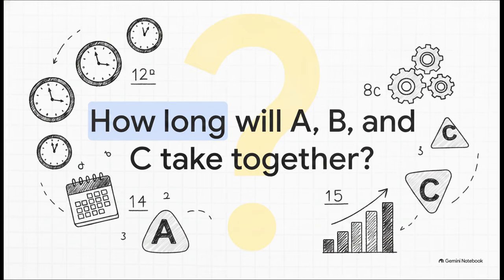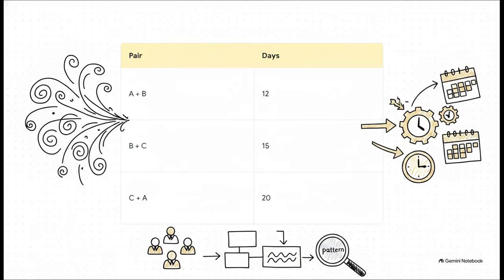I know. At first glance, this alphabet soup of pairs looks incredibly intimidating. Your brain naturally just wants to panic when it sees this many combinations all at once. So, the crucial point is how you organize it. By placing these chaotic variables into a nice, clean table, the problem immediately becomes manageable. We have our distinct pairs on the left and their completion times right over on the right.